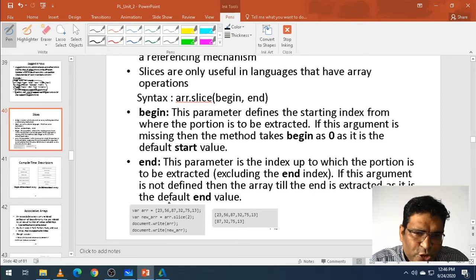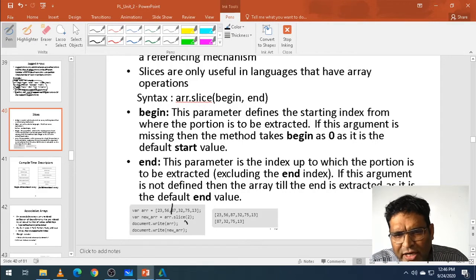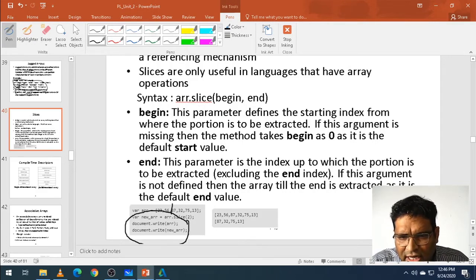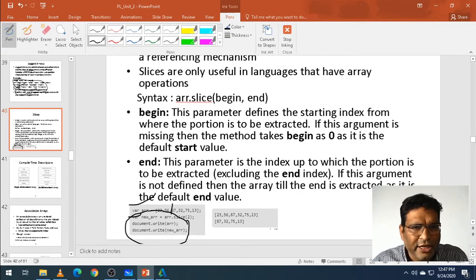So truncate the first two elements and take the rest: 87, 32, 75. The writing differs across languages, in Ada it is written differently, but we are not bothered about that. We are taking only a small part of the array into consideration. This is called a slice.